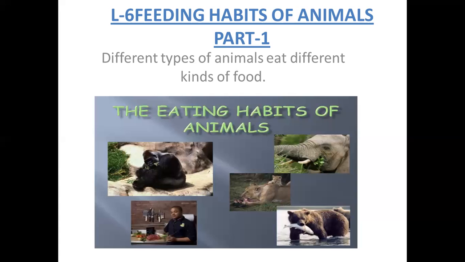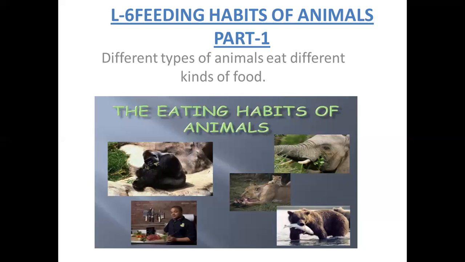So all these animals and human being, all these living things, they are not eating the same kind of food. So these different animals eat different kinds of food, and this way of eating different kinds of food by different animals is known as feeding habits of animals.